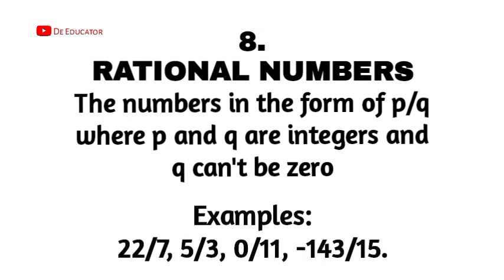So we can have an example like 0 over 11, just as shown above, but you can't have 11 over 0 or 2 over 0. It's not possible. That's not a rational number. But any other fractions are rational numbers even if the numerator is 0. So 0 over 11 is a rational number.